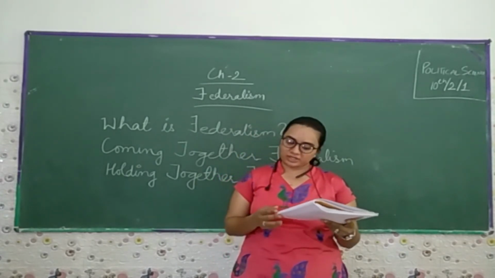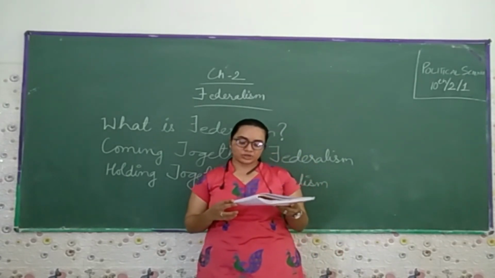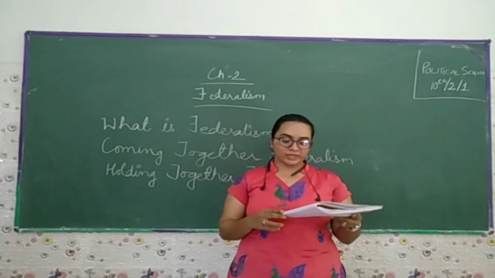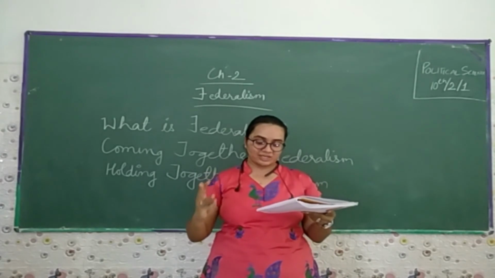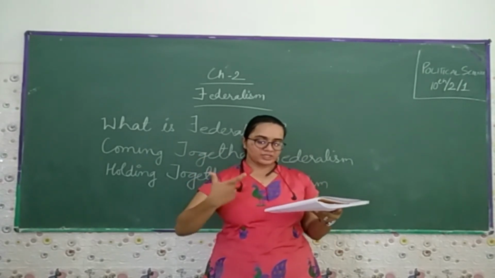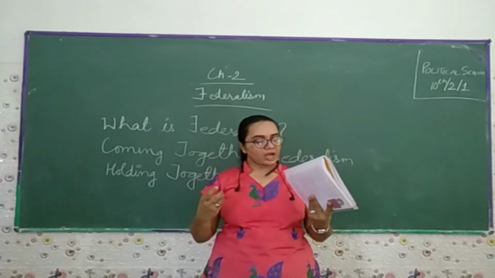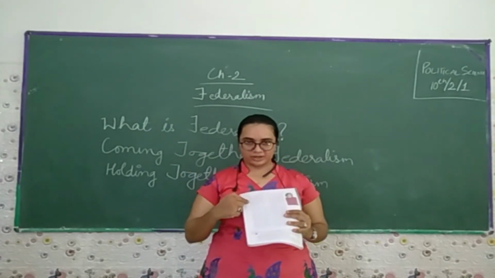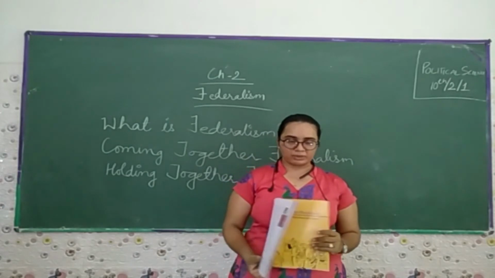As in any federation, the different tiers enjoy separate jurisdiction. The Constitution clearly provides a threefold distribution of legislative power between the Union government and the state governments. Thus, it contains three lists: the Union list, the State list, and the Concurrent list. This we are going to learn in the second segment of the video.